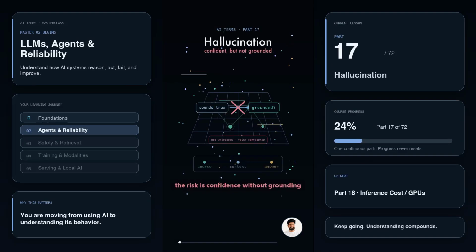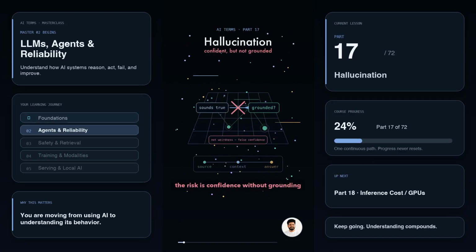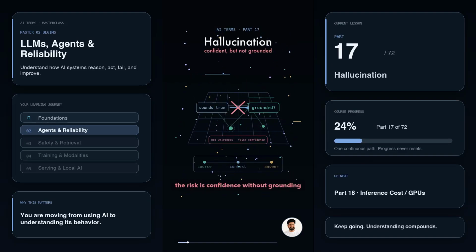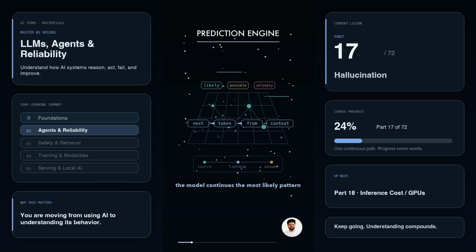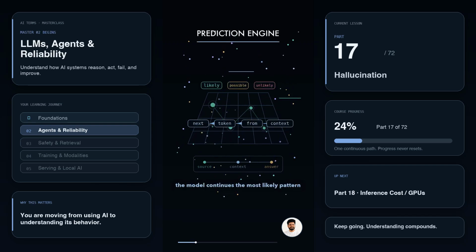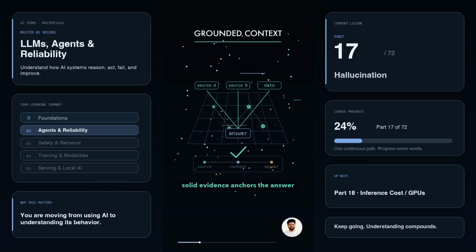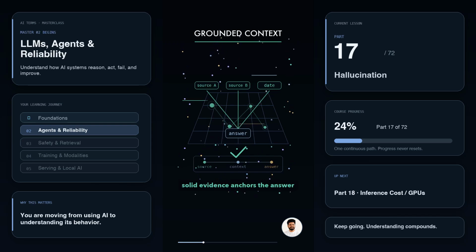AI hallucination does not mean the model is dreaming. It means the answer sounds confident, but the facts are not grounded. A language model predicts the next token from patterns in the context. When the context has solid evidence, the answer can stay anchored.